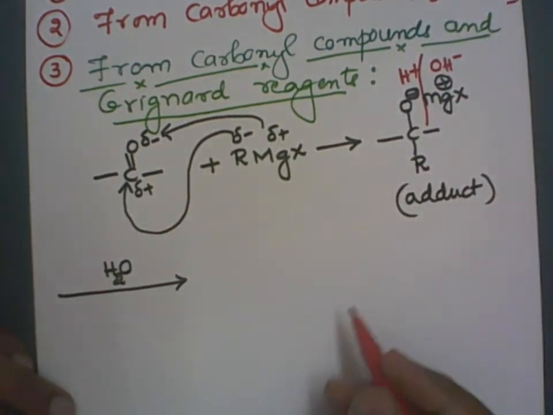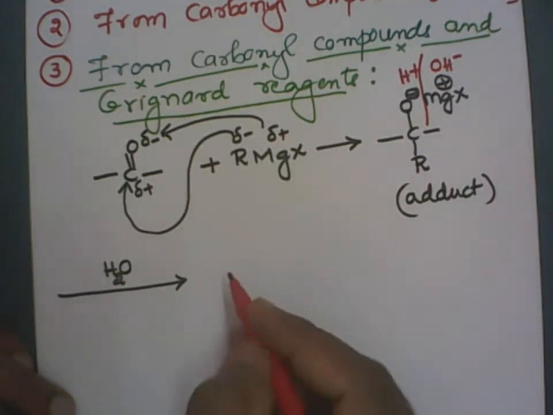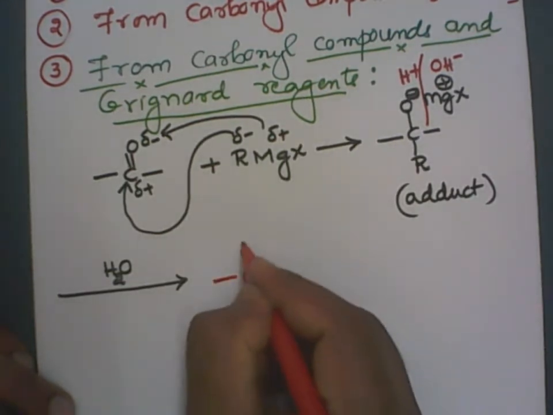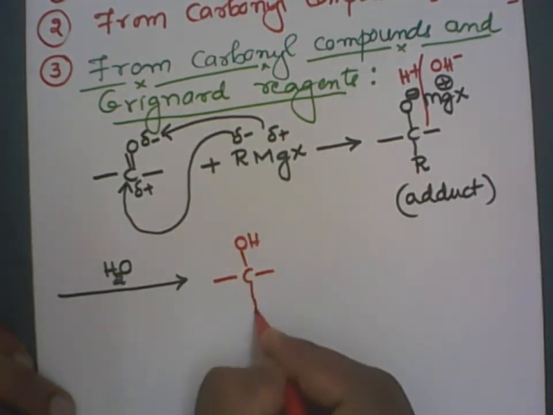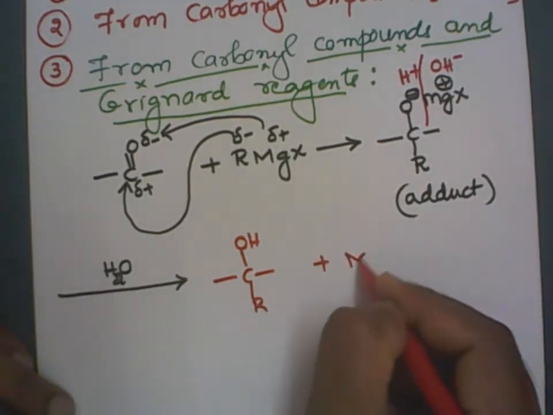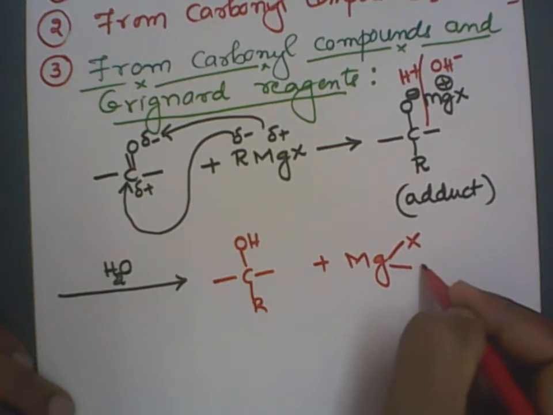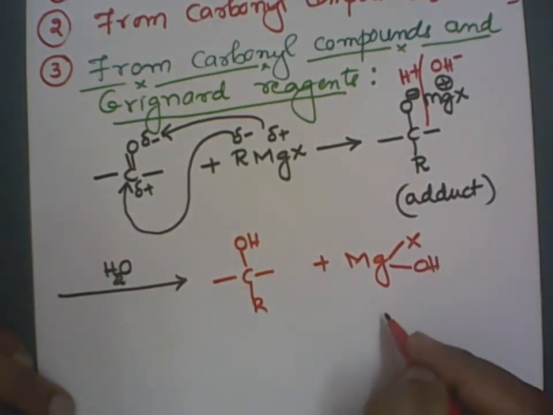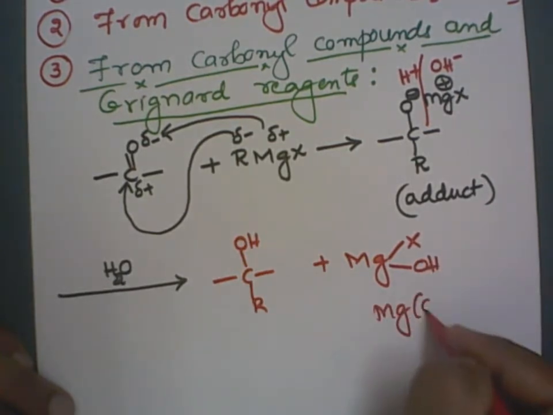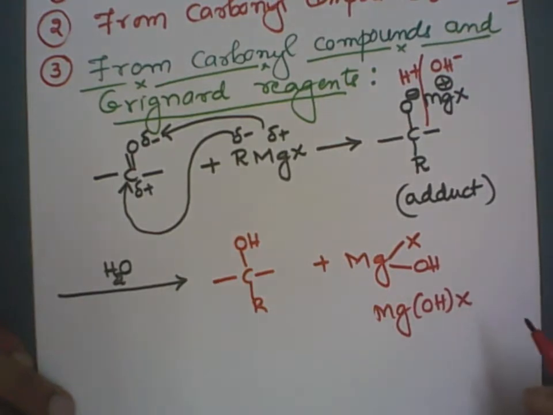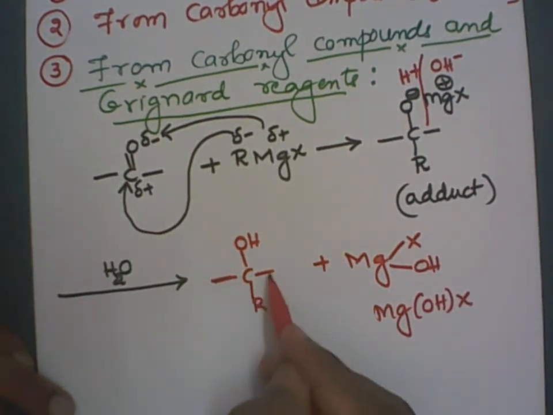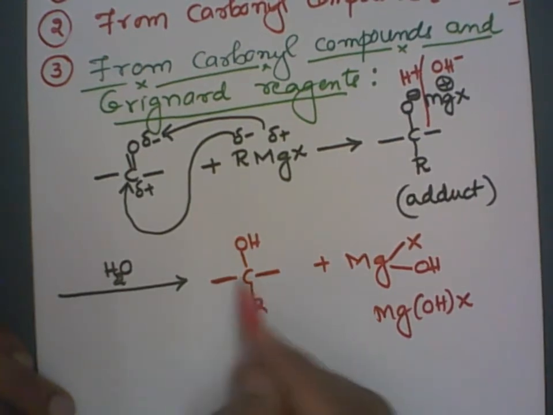So getting hydrolyzed, it gives the product with OH and the R attached. Then we get a magnesium salt, magnesium valency 2, right? One is the halogen, the other one is the OH, which can be written as Mg(OH)X, correct? Now depending on the groups attached to the carbon, we can get primary alcohol, secondary alcohol and tertiary alcohol.